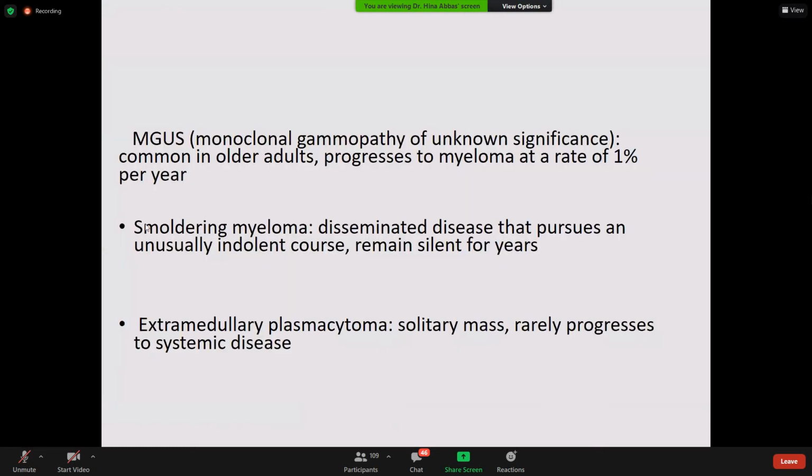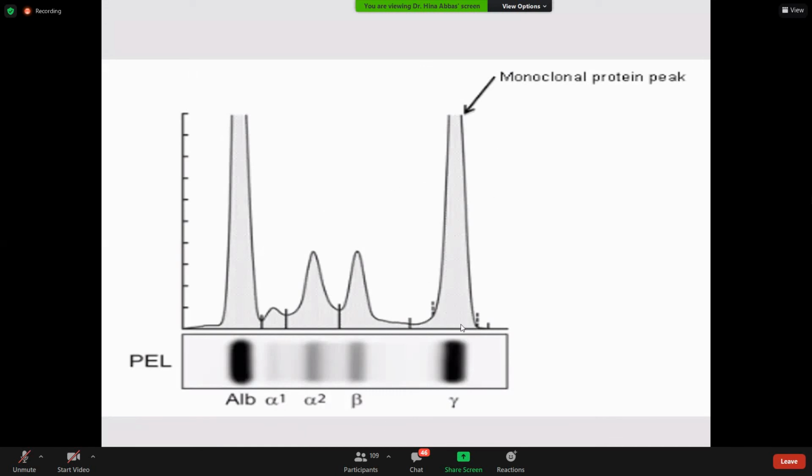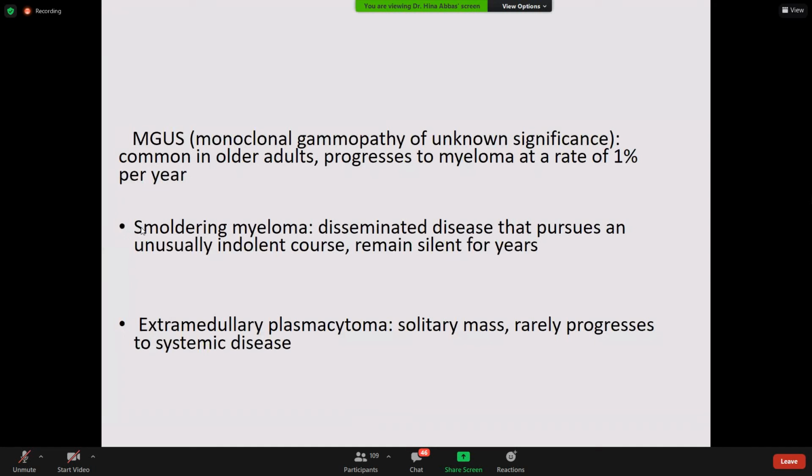Lytic bone lesions. Okay. MGUS, monoclonal gammopathy of unknown significance, because this kind of monoclonal protein peak on serum protein electrophoresis can be seen in some asymptomatic patients as well, and they later progress to multiple myeloma at a rate of 1% per year. Then there is smoldering myeloma, a disseminated disease that pursues an unusually indolent course and remains silent for years. And this is extramedullary plasmacytoma, in which the plasma cell mass proliferates at some location other than the bone marrow.